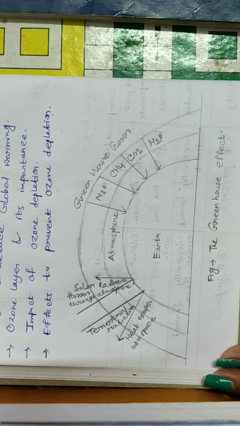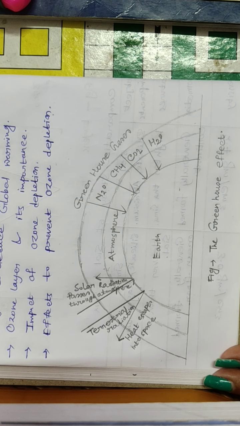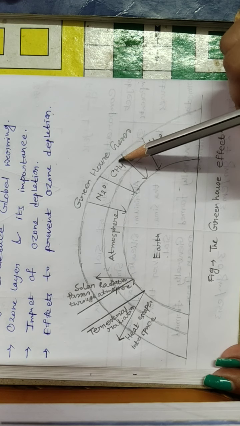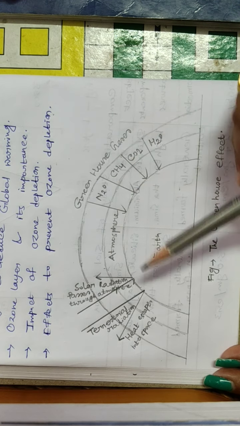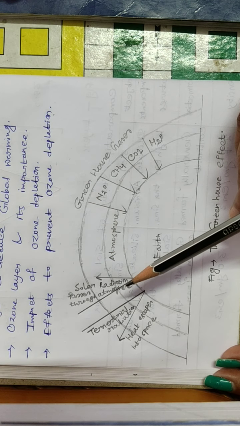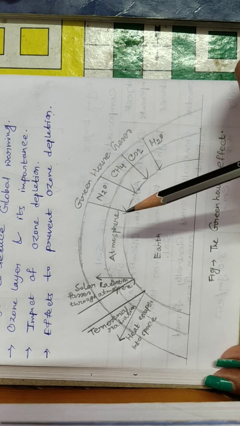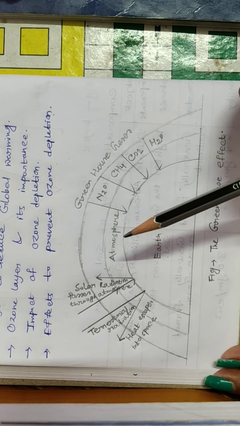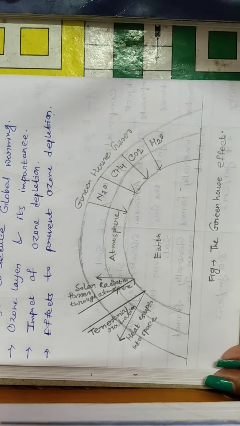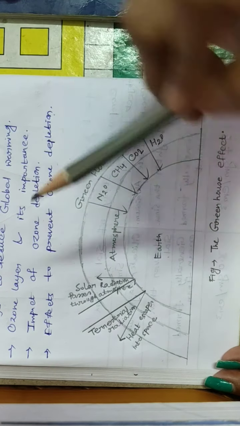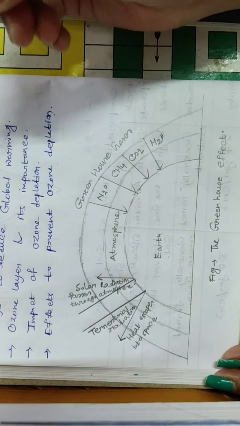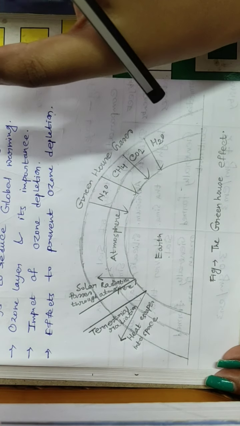Now some of the heat coming from the sun, the solar radiation, is absorbed by the greenhouse gases, and doesn't escape to outer space, and this prevents the earth from becoming excessively cold at night. This is basically known as the greenhouse effect. We know the regular process is that some percentage of heat comes towards the earth, and a certain percentage also goes to outer space.